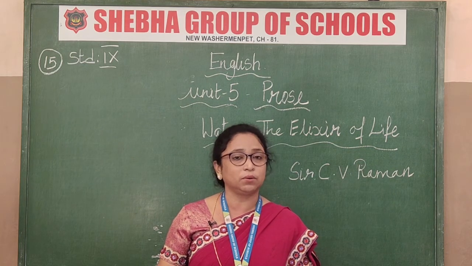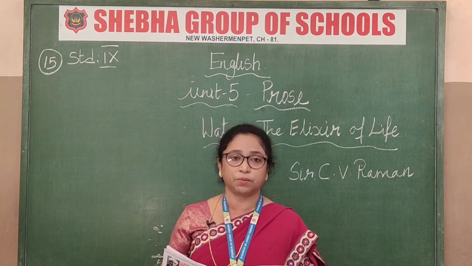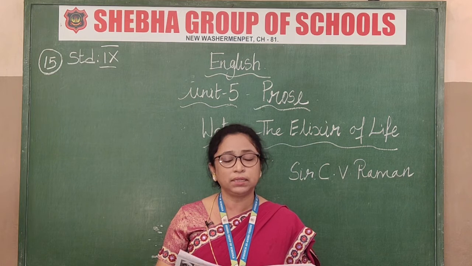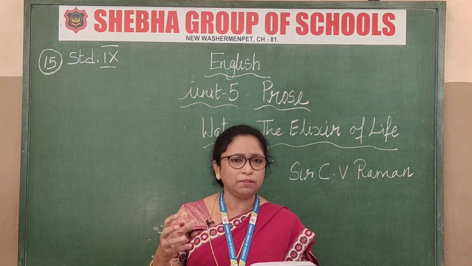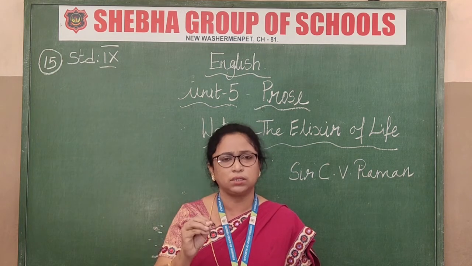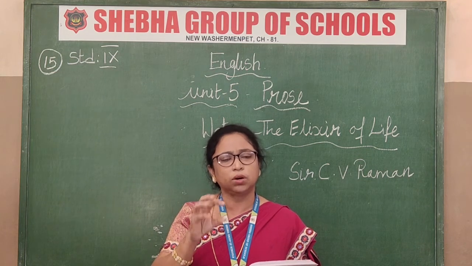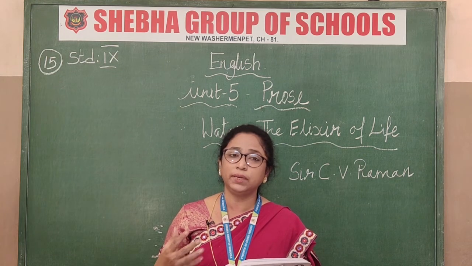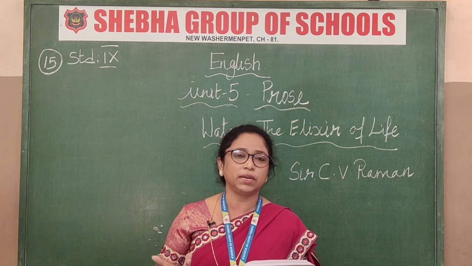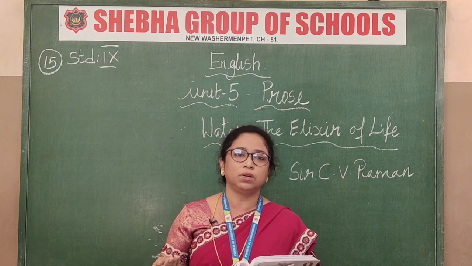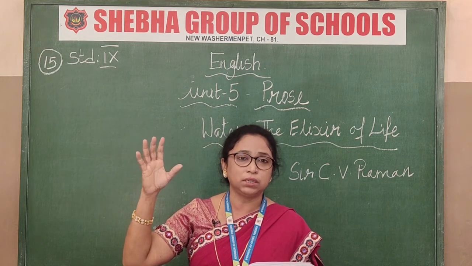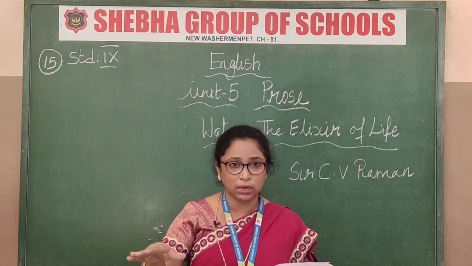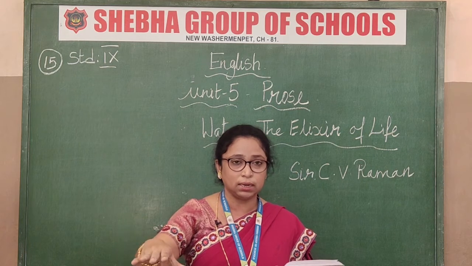And what do you mean by elixir of life? Water. The elixir of life means it is a substance to maintain life, and it has all the cures, medically, everything. Where do we get water? Drinking water we get from rainfall and snowfall. Snow gets accumulated in the mountains. Mount Everest, how much snow there is. That snow melts and comes down to Gangotri, and the Ganga is formed from there.